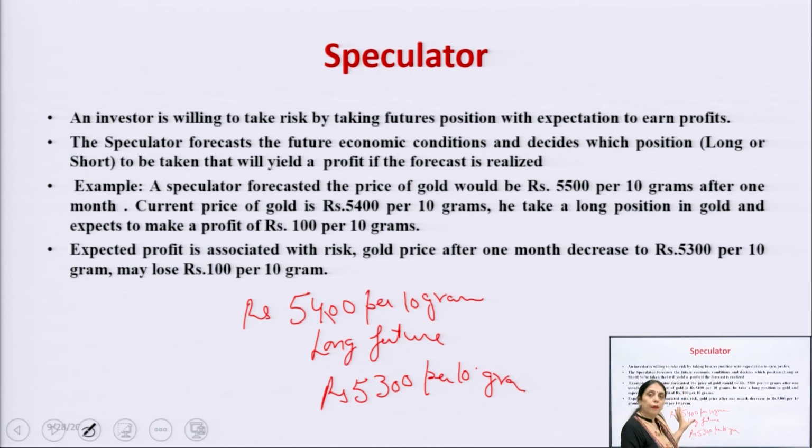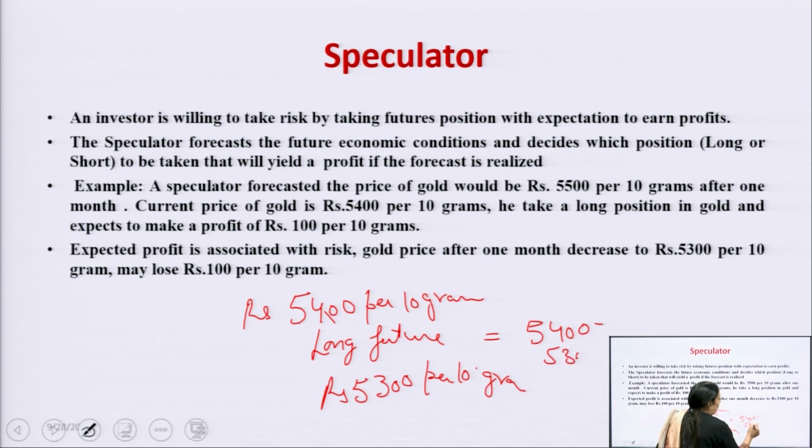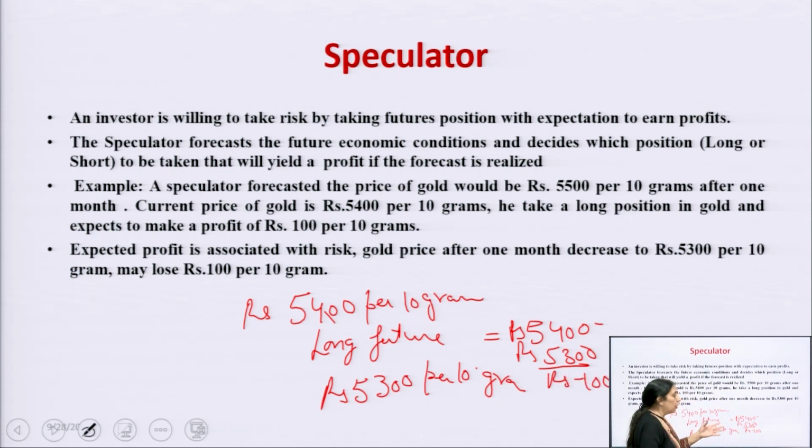There is a loss of 100 rupees, because he is long the position. Long means he is thinking that the market is going to increase, a bullish trend is there, but there is a bearish trend in the market, that's why there is a loss of 100.